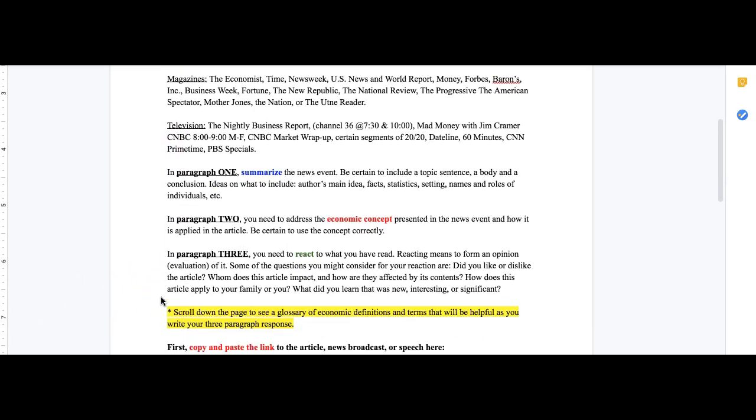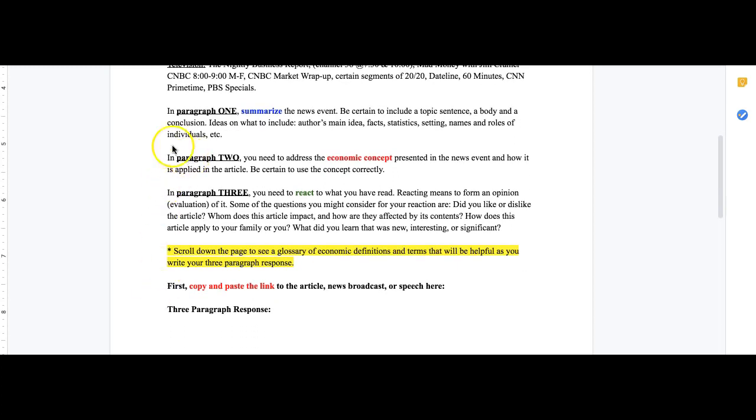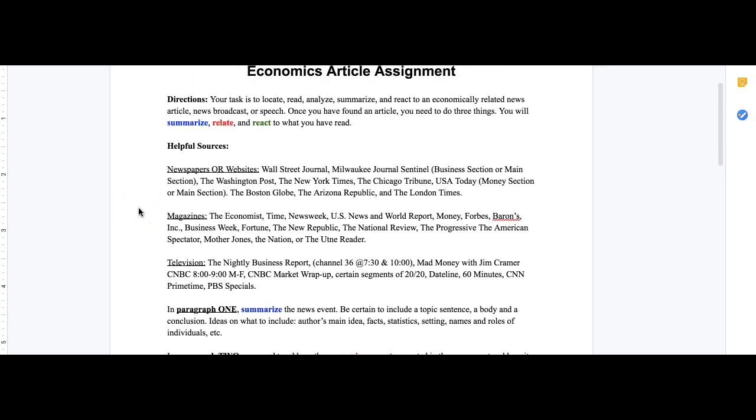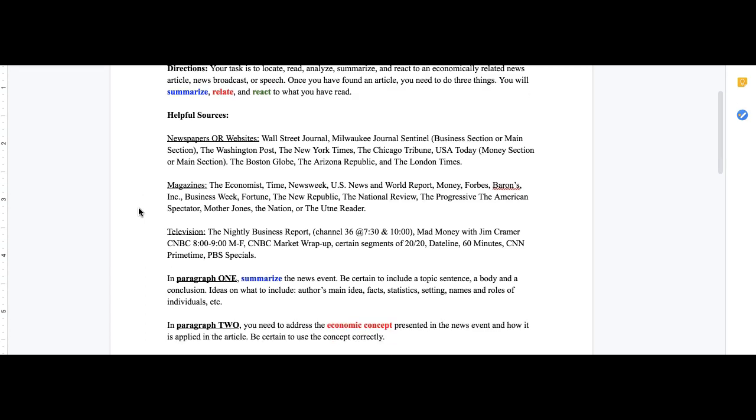And if you scroll down a little bit farther here, you can see exactly what you need to include in paragraph 1, paragraph 2, and paragraph 3. Now, before you start writing those paragraphs, first you have to find the article, news broadcast, or speech that you would like to talk about. So to do that, I do have helpful resources located here. You can search newspapers, you can do a general web search, you can look through magazines, or you can use a television or YouTube broadcast.